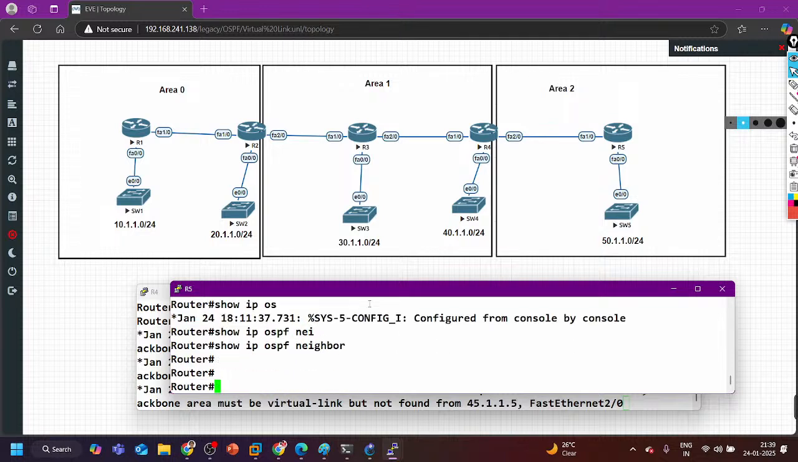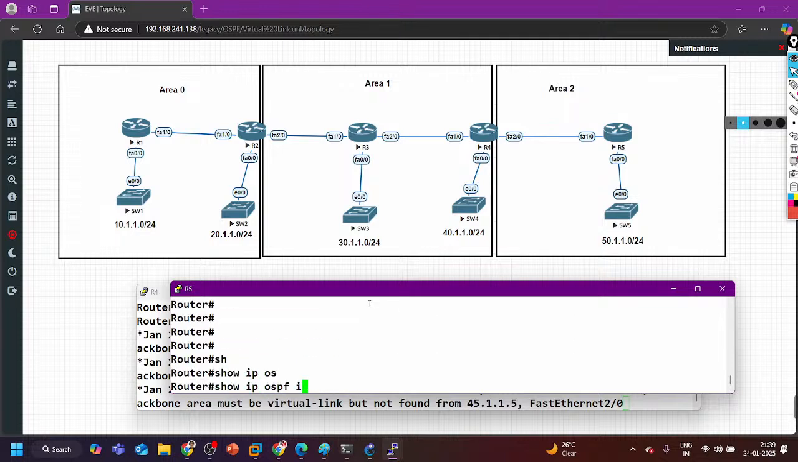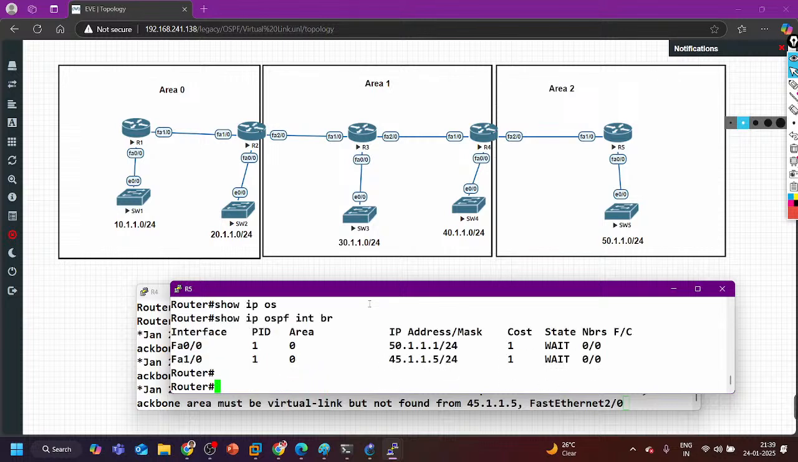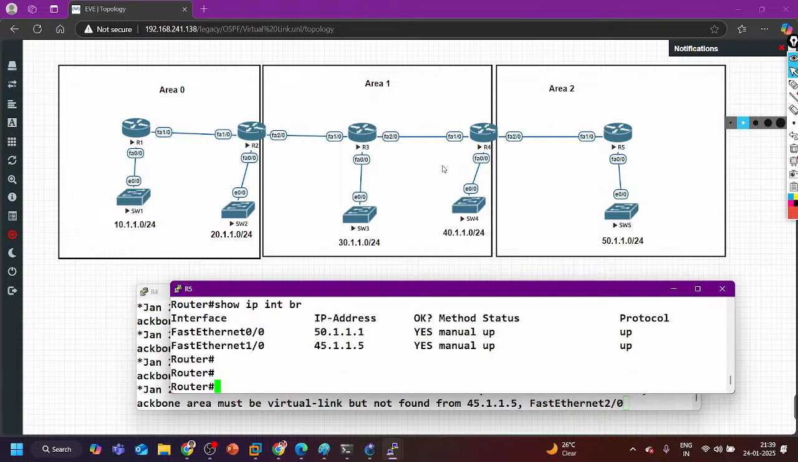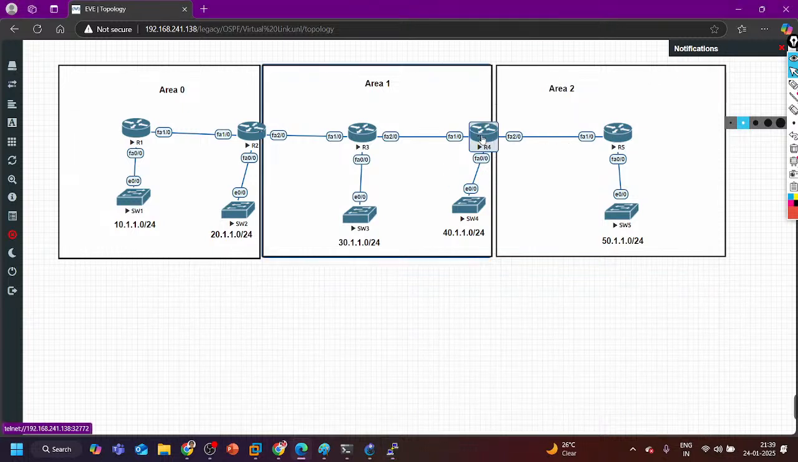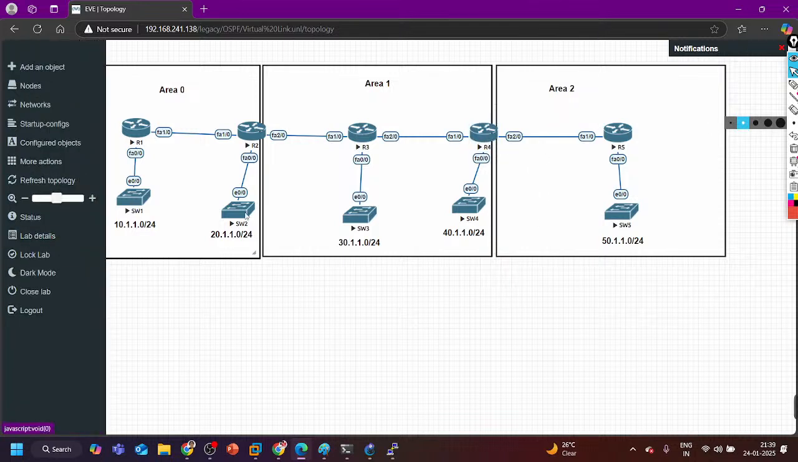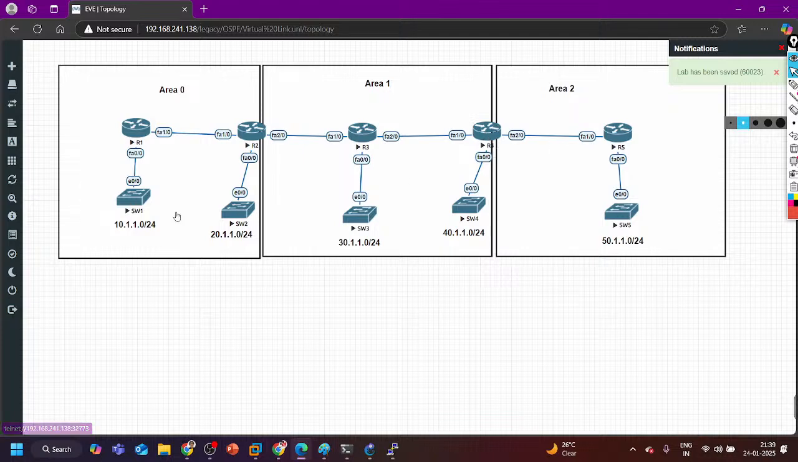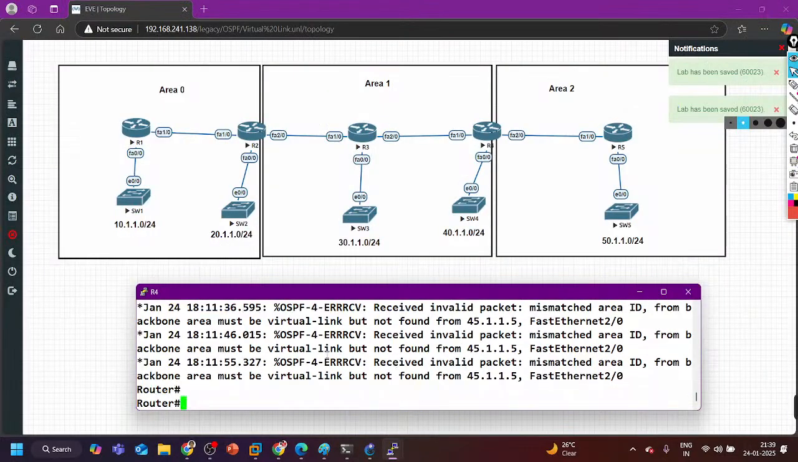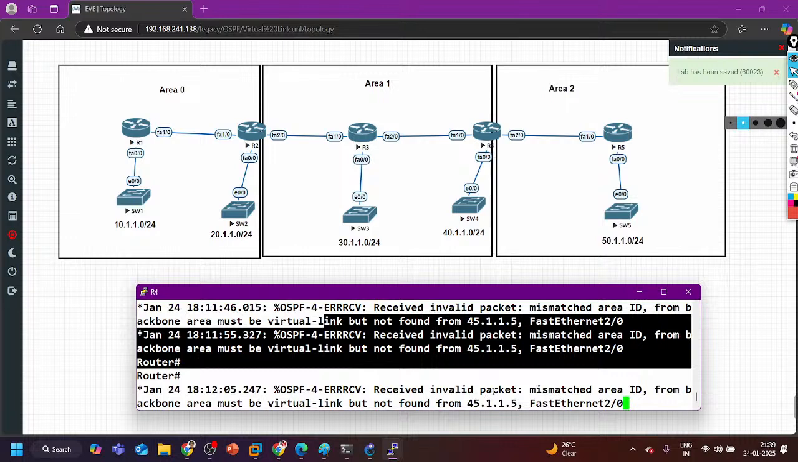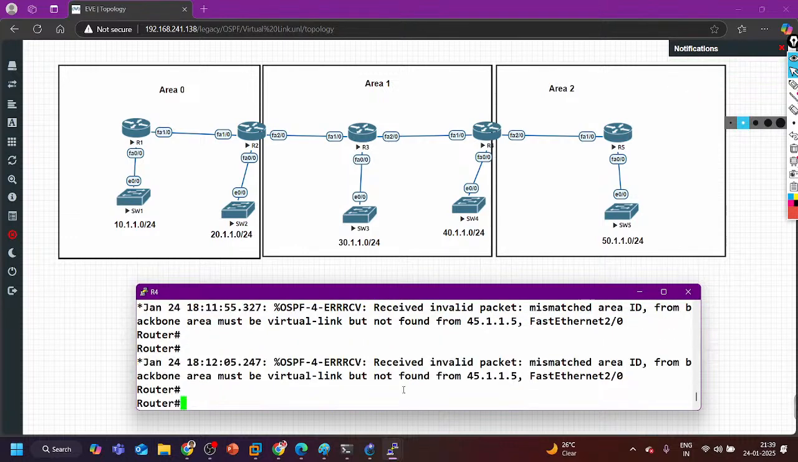Why don't we have OSPF neighborship here, guys? There is no backbone area connectivity between router 4 and router 5, but we should have neighborship, right? I think when you were configuring, you made one of the interfaces wrong. Yes, here I am getting a log message on R5 as well.